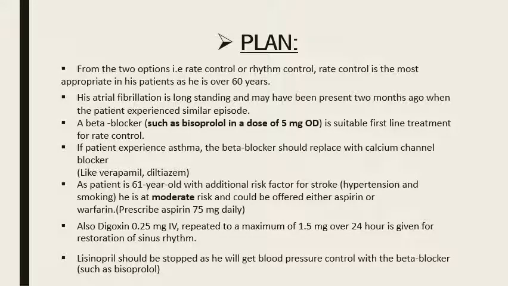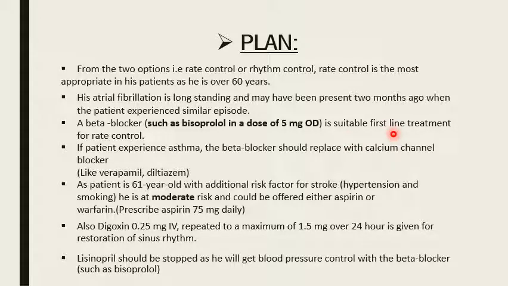Now the plan. From the two options, that is rate control and rhythm control, rate control is most appropriate in this patient because the age of the patient is 60 years. His atrial fibrillation is long standing and may have been present 2 months ago when the patient experienced the same episode. We advise a beta blocker such as bisoprolol in a dose of 5 mg once daily, which is suitable as first line treatment for rate control.